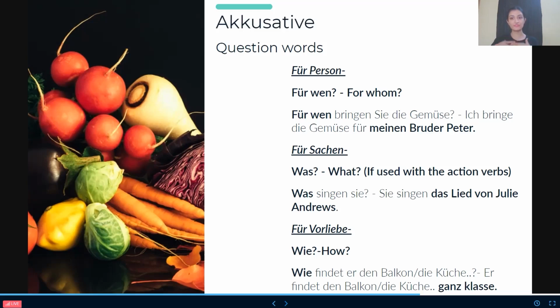"Ich bringe die Gemüse für meinen Bruder Peter." "Was singen Sie?" "Sie singen das Lied von Julie Roberts", or Julie Andrews, I'm sorry, because there's some Julie Roberts as well, I guess. So, "Wie findet er den Balkon oder die Küche?" "Er findet den Balkon oder die Küche oder das Wohnzimmer ganz klasse."